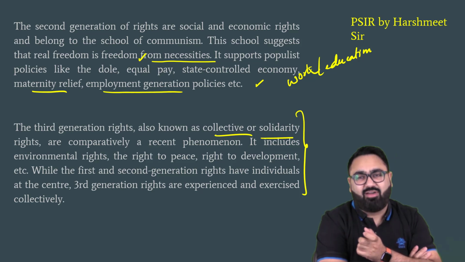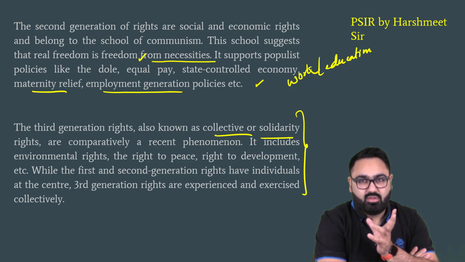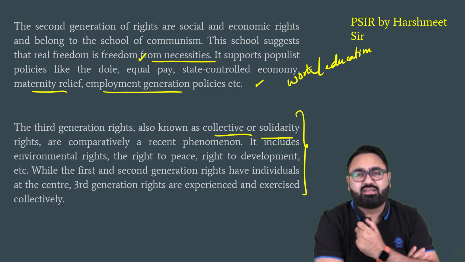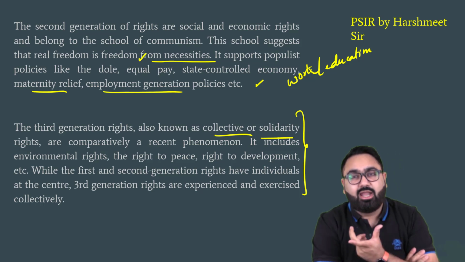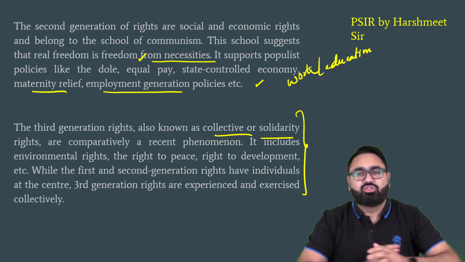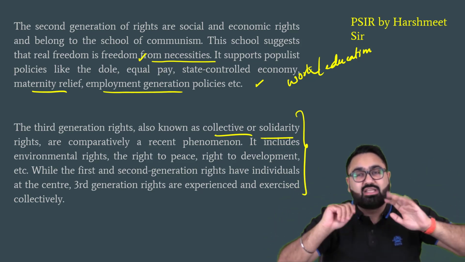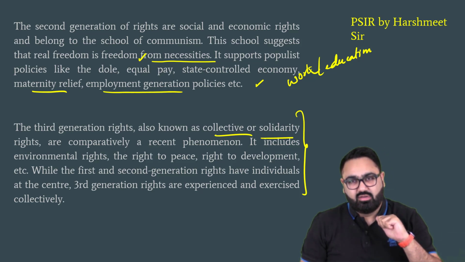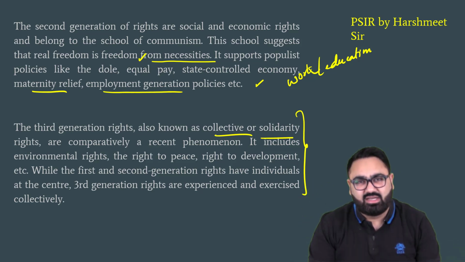So what women in Saudi Arabia are fighting for may be first generation rights. On the other hand, in a developed country where first generation and second generation rights have already been given, they may be fighting for third generation rights, like the right to peace, that there should not be any war. For example, it's in countries such as the US where you see people coming out on the streets with posters, we want peace and war should stop. You will not see these things in India. In India, we are still stuck at, let's say, second generation of rights. We are not demanding rights as a whole community, we are still demanding second generation rights.